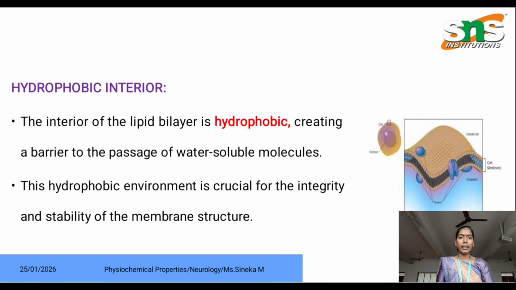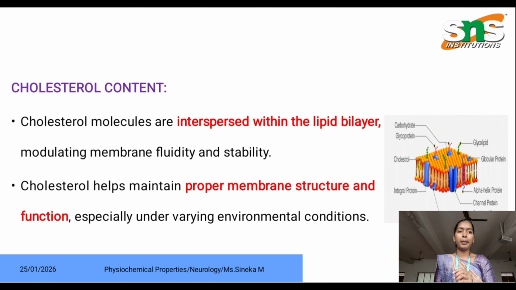Next is the hydrophobic interior. The interior of the lipid bilayer is hydrophobic, so it will not allow water molecules entering into the cell, creating a barrier to passage of water soluble molecules. It will only allow them when needed. The hydrophobic environment is crucial for the integrity and stability of the membrane structure. The hydrophobic interior maintains the cell membrane structure and integrity. Here I have attached the image of the hydrophobic interior.